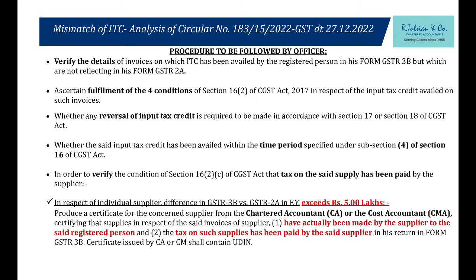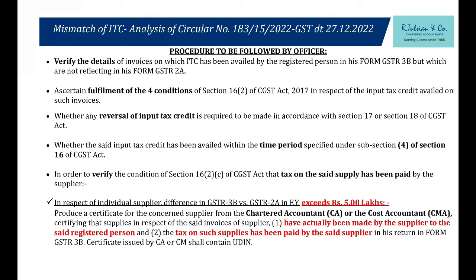That I have actually provided the supply of goods. Second, I have paid the tax collected from the recipient to the government exchequer. These 2 things he has to write in the particular format which I will show. If the tax mismatch is more than 5 lakh rupees for that particular one party for 17-18, 18-19, get that certificate, get it attested, and show it to the department. He will verify whether it is blocked credit, whether it is time barred, etc., and he will drop the proceeding in regard to this point.